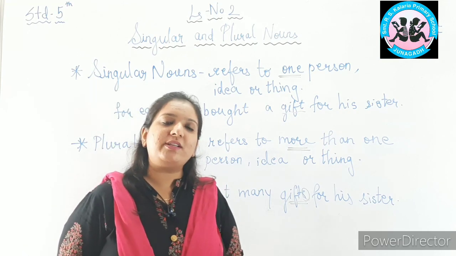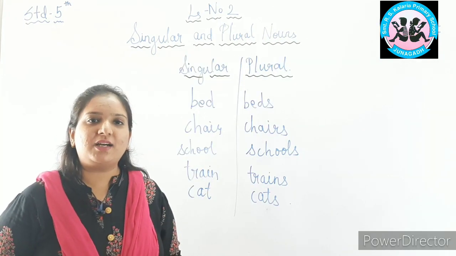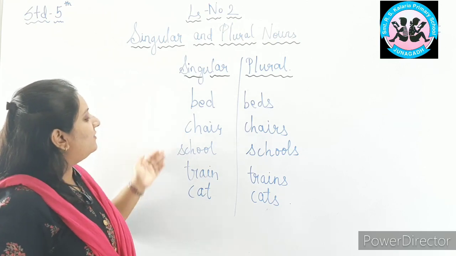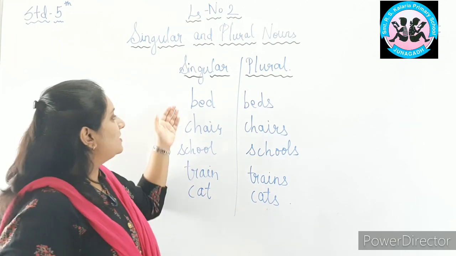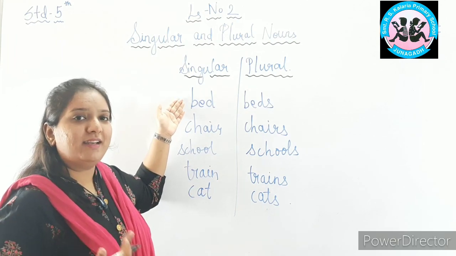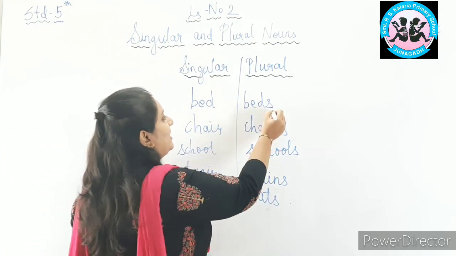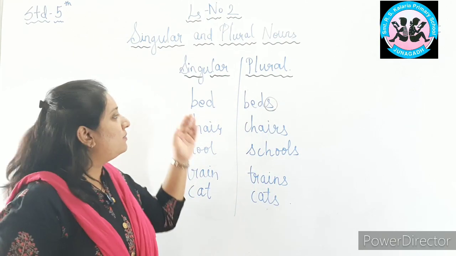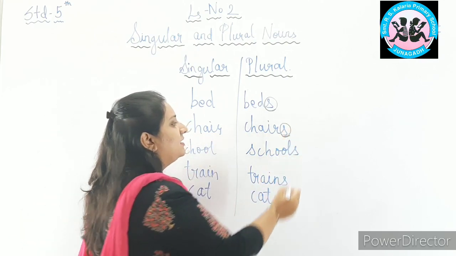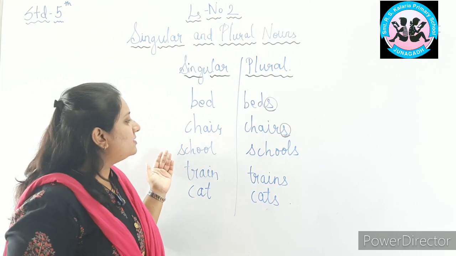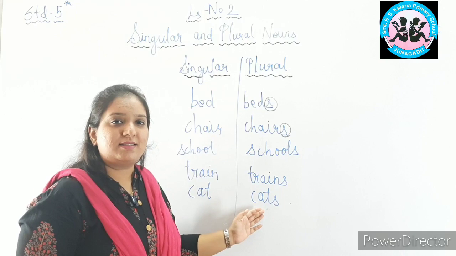Now let us look at some more examples of singular and plural nouns. On this side I have written all the singular nouns and on this side I have written all the plural nouns. First, bed. Bed is a thing, a singular noun. So bed will become beds. How? By just adding s at the end of the word. Chair will become chairs. Similarly, school will become schools. Train will become trains and cat will become cats.